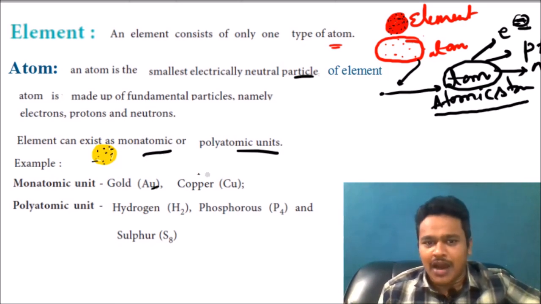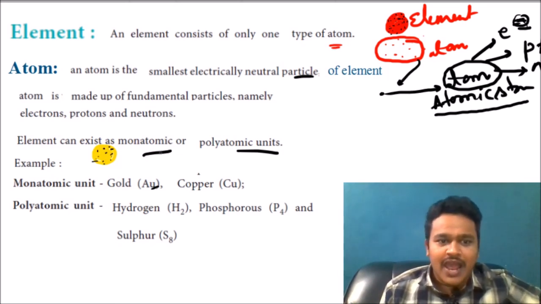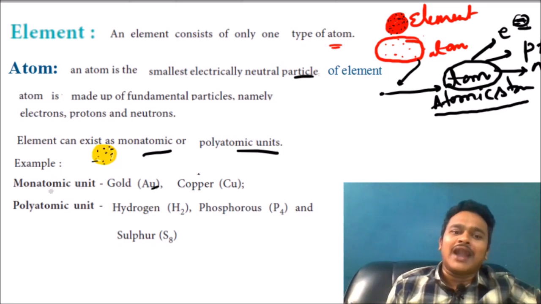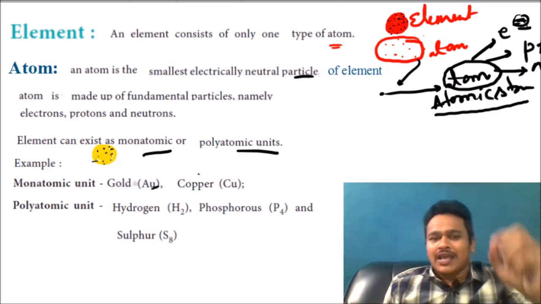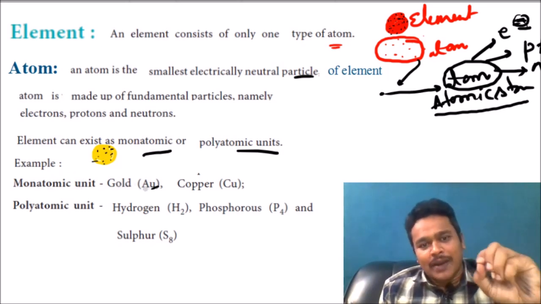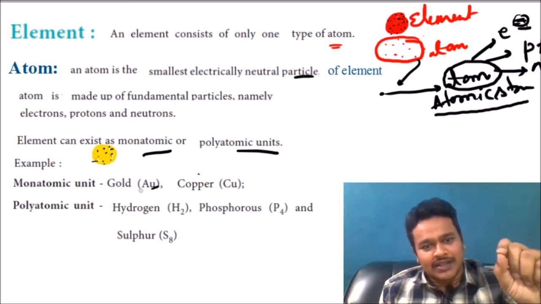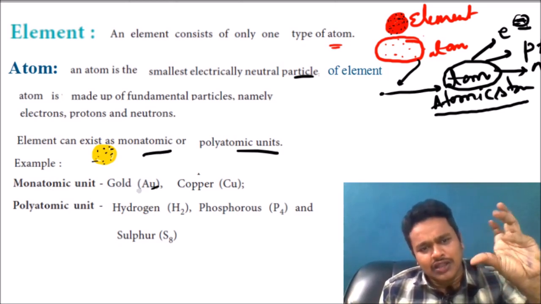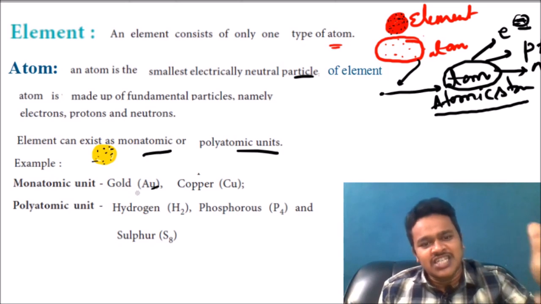And this is a monoatomic unit. That means a gold particle is mono, another gold particle is mono. All the gold atoms, each gold atom is a single unit, that is called a monoatomic unit.